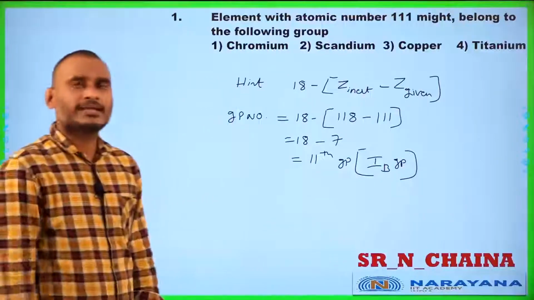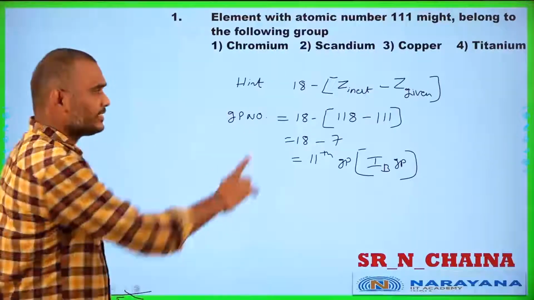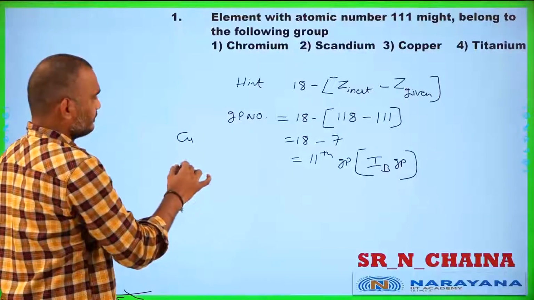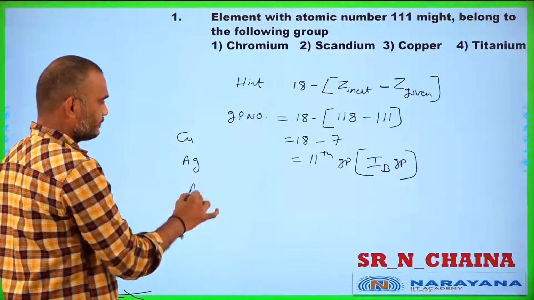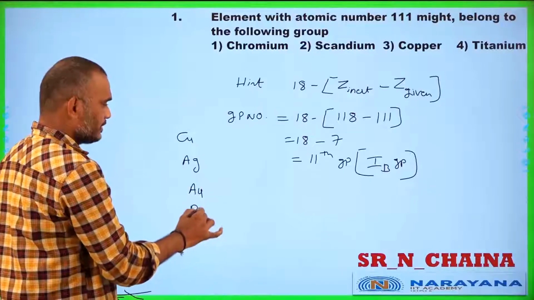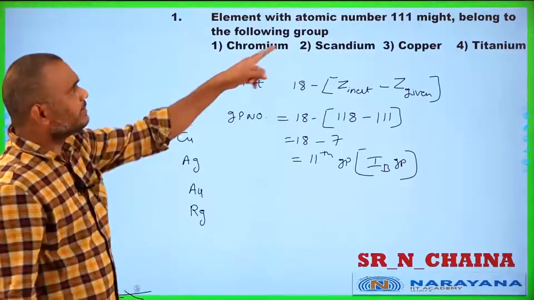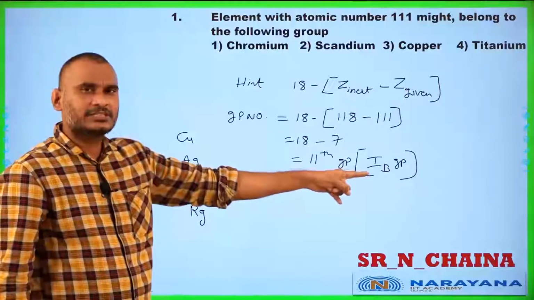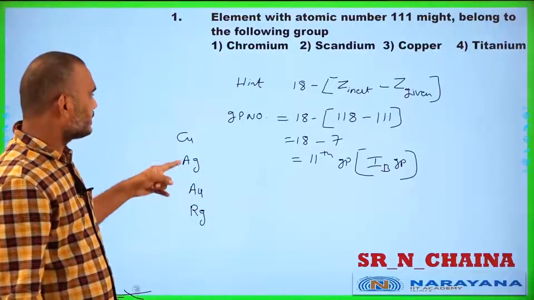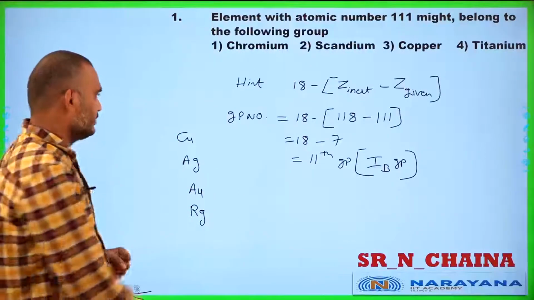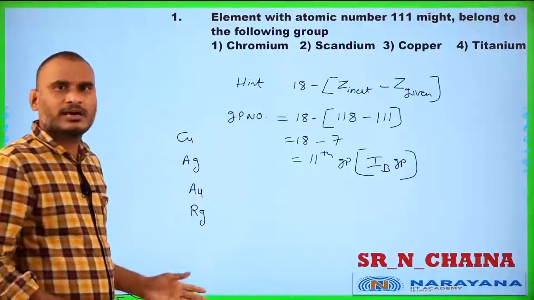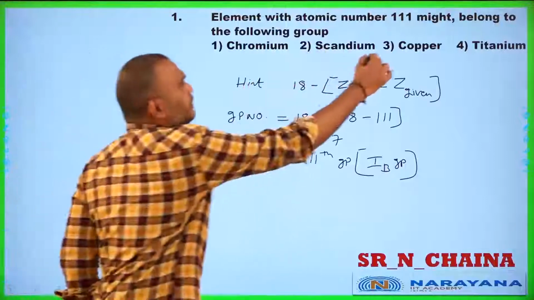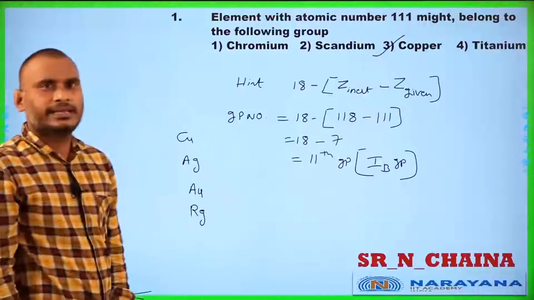What are the first B group elements? Copper, silver, gold and lanthanum. So the element with atomic number 111 belongs to the first B group. The first B group elements are copper, silver, gold and lanthanum. Then automatically you can go for the answer. Therefore the element 111 belongs to the copper group. So the answer is 3.